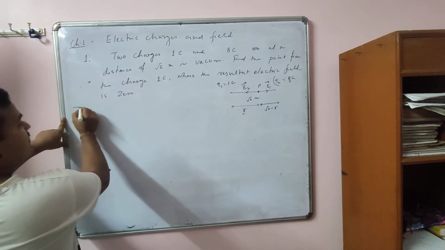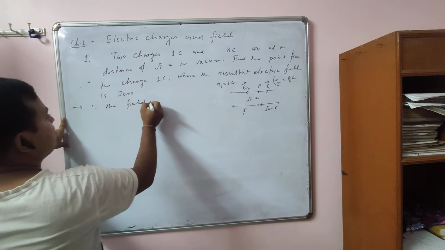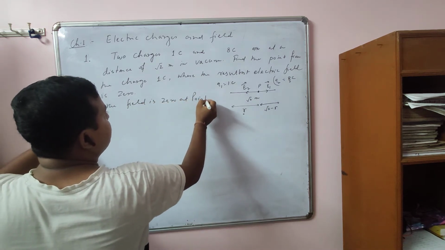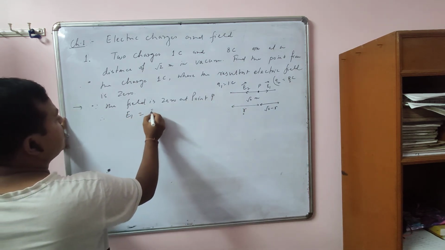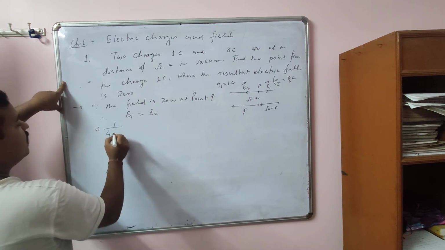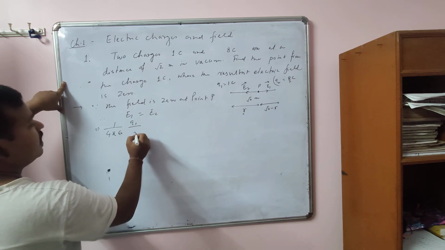So you can say that since the field is 0 at point P, therefore E1 is equal to E2. So you put the values down. E1 is 1 by 4 pi epsilon, Q1 by R square.